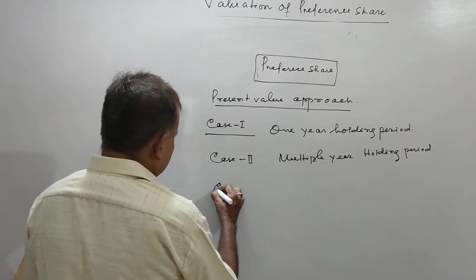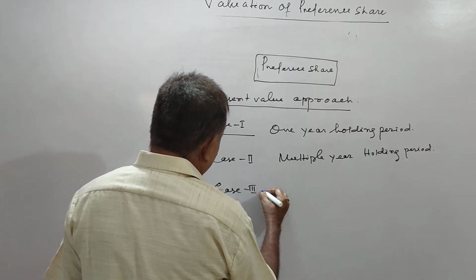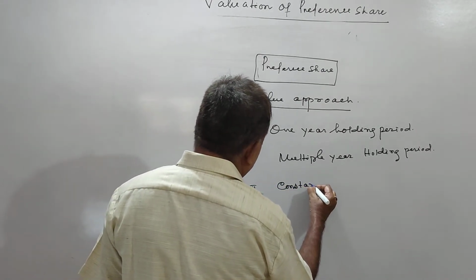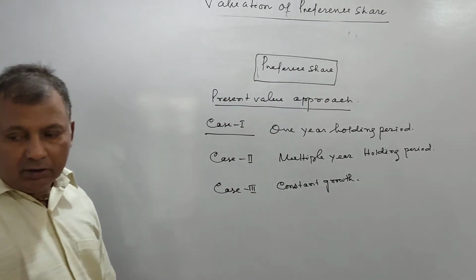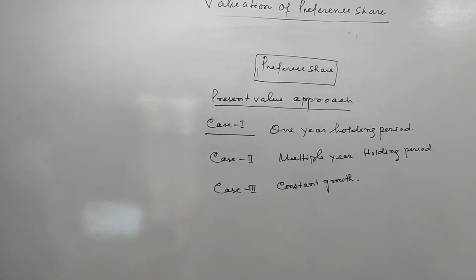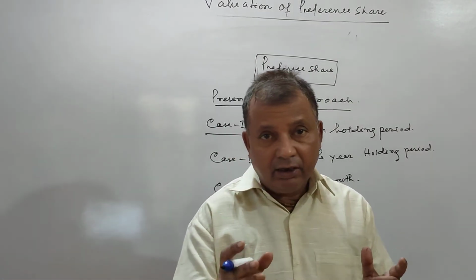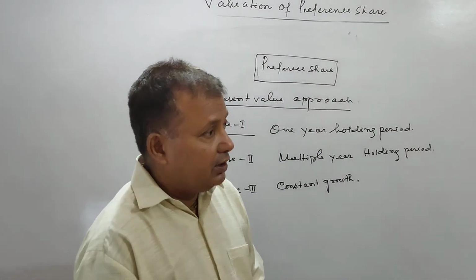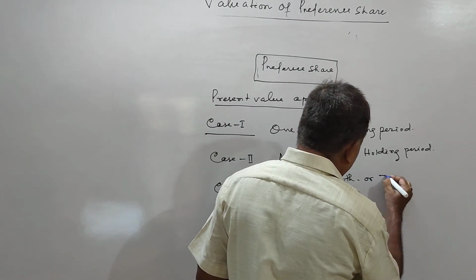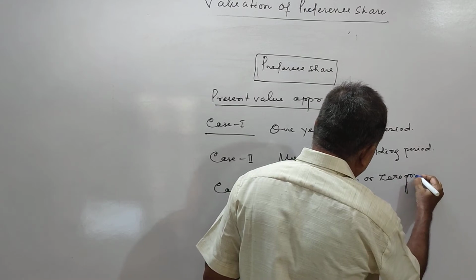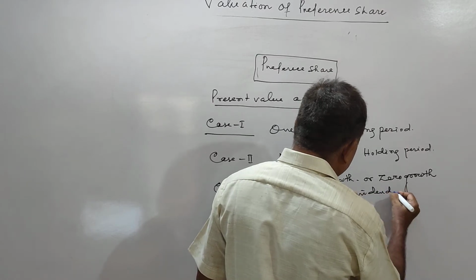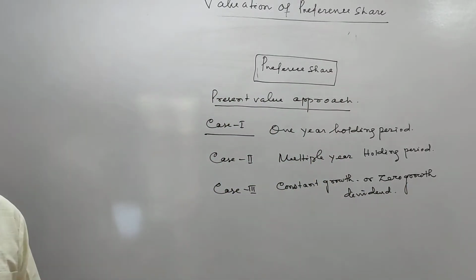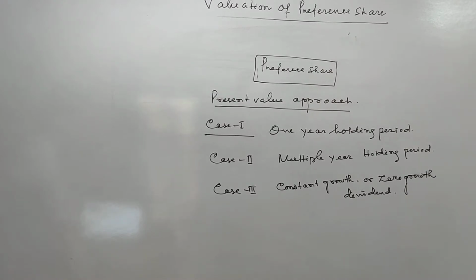Then constant growth. That is valuation when there is a constant growth or zero growth dividend. That is, dividend is remaining constant, or zero growth dividend. Constant growth, 5% is always 5%.